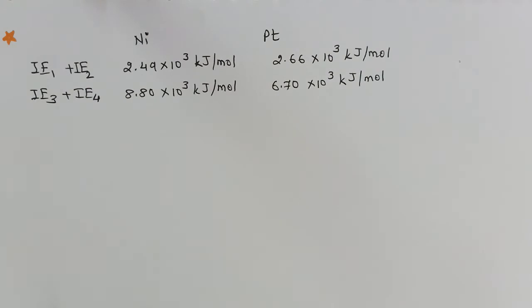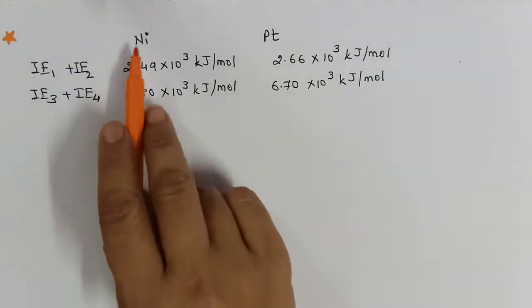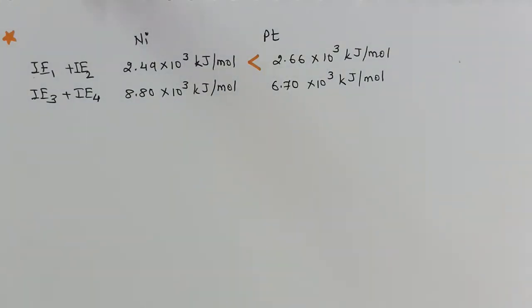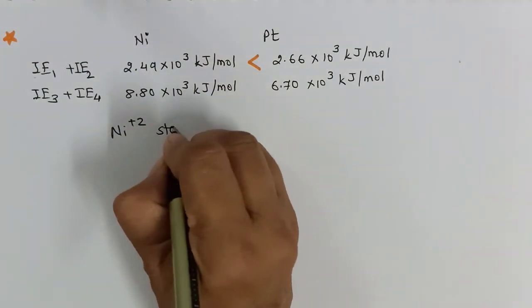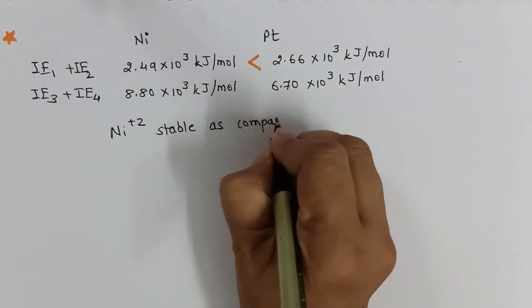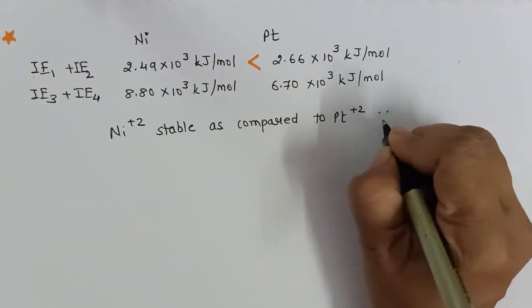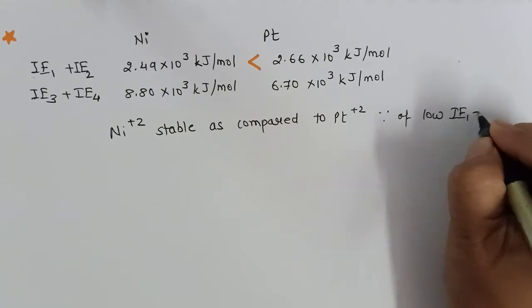So as the data indicates, the summation of the first two IEs for nickel is less than that of platinum. So I will say thermodynamically nickel +2 is stable as compared to platinum +2 because of the low summation of IE1 and IE2.